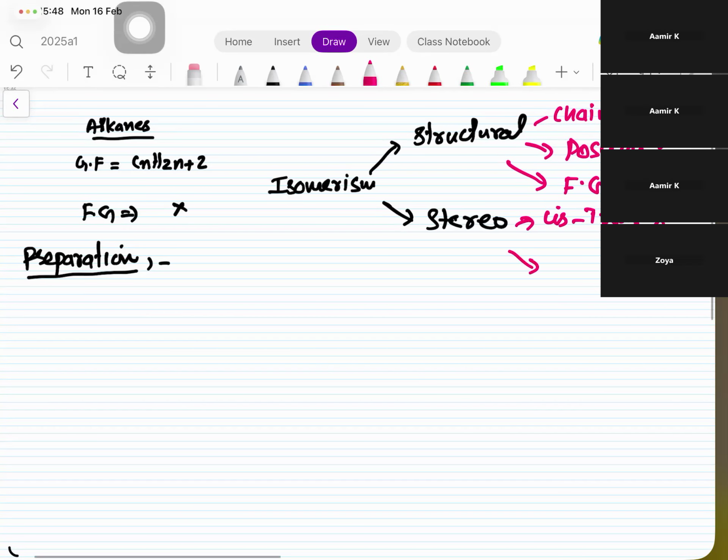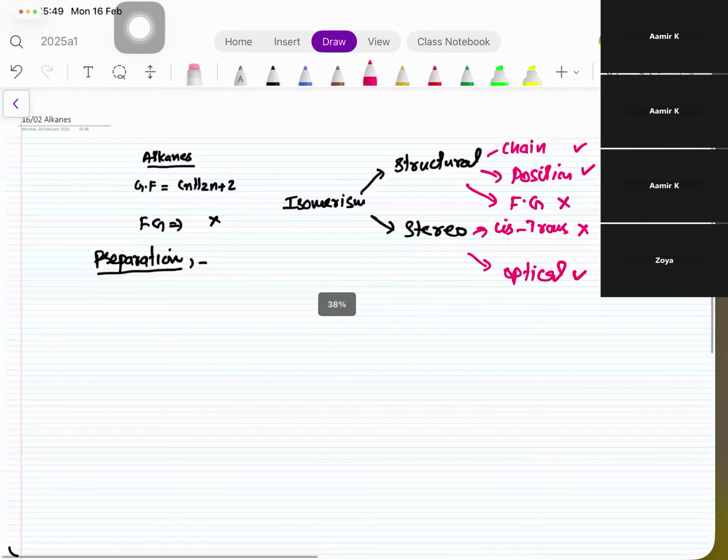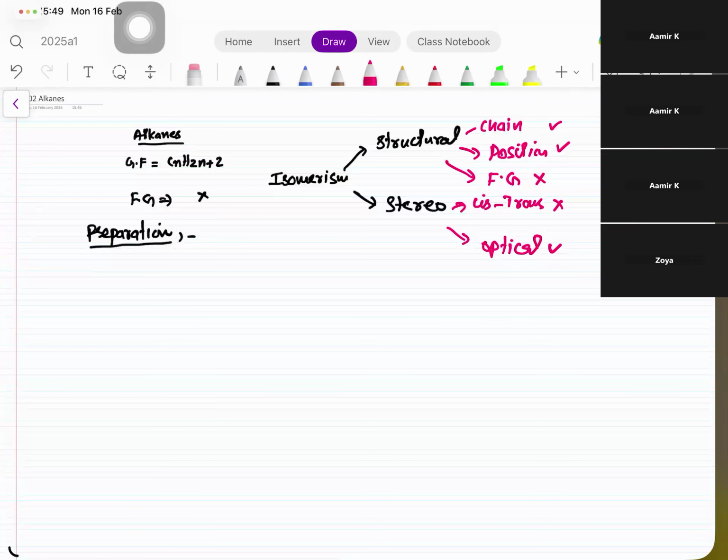Similarly, cis-trans can't be in alkanes because that needs a carbon-carbon double bond. Optical isomerism, yes, because a chiral carbon is possible in an alkane. Although methane, ethane, propane, butane do not have it. Minimum 7 carbons are needed to have a chiral carbon in an alkane, right? Then one of the carbons could be a chiral carbon. Otherwise up to 6 carbons, up to hexane, there is no optical isomerism. But that was a quick review of what we have done up till now.